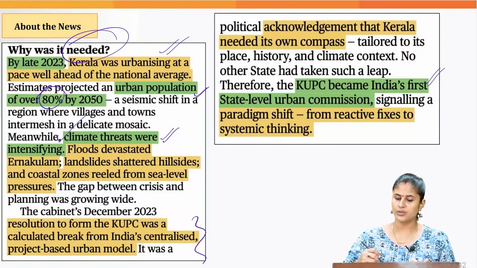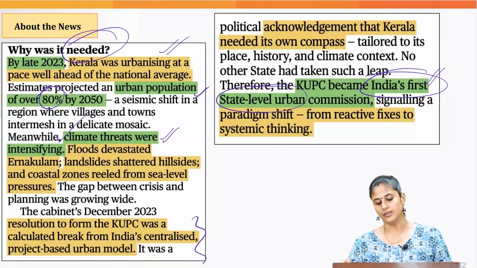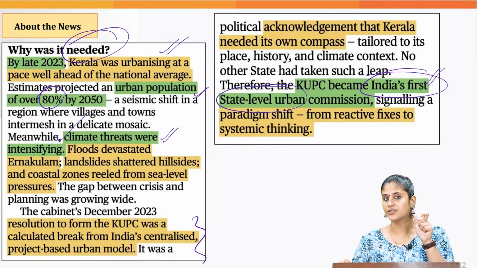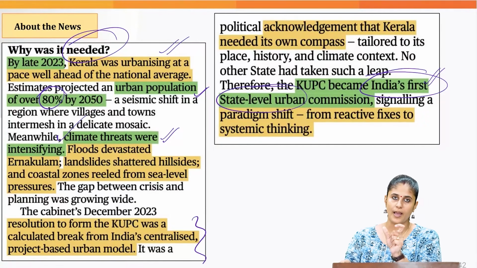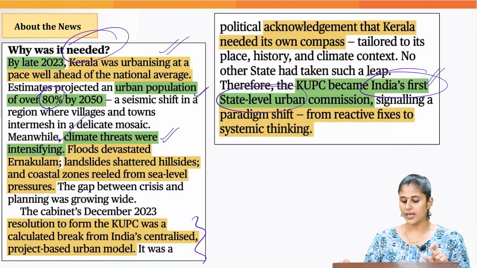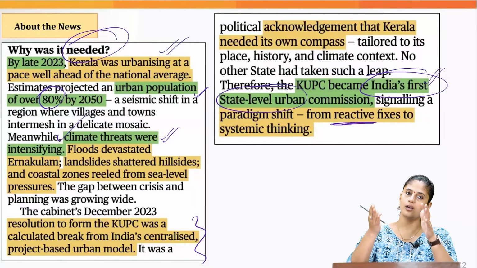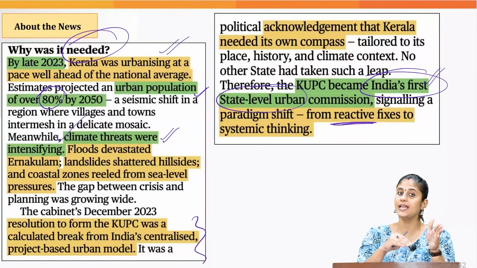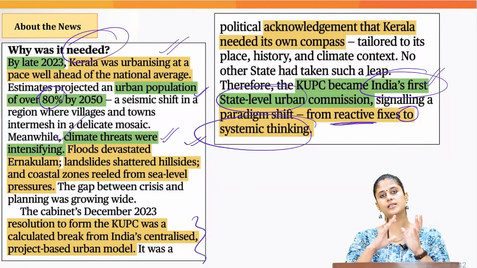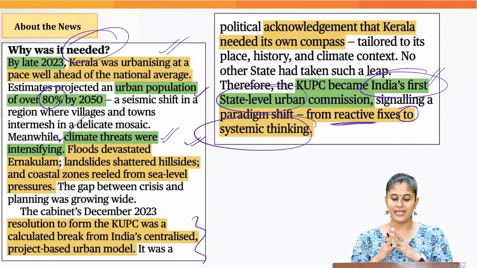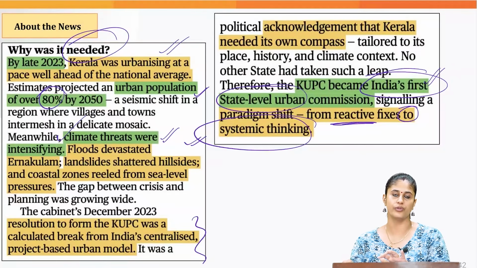And this commission which the Kerala government has put in place is India's first state-level urban commission, which has made a structural reset or a paradigm shift. Why? Because based on the roadmap this commission has given, it would make sure that the Kerala government's response is not reactive. Reactive as in a disaster has happened in an urban area and then you are responding. It actually makes a reset and puts in place systematic thinking so that the long-term resilience of urban areas could be improved over a period of time.